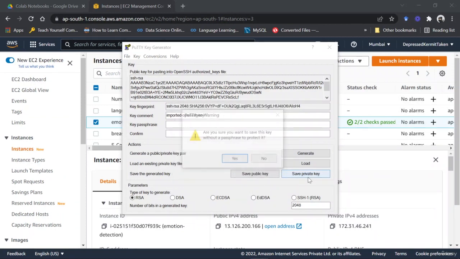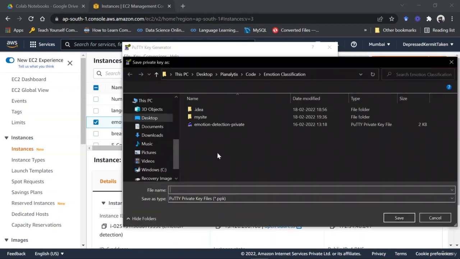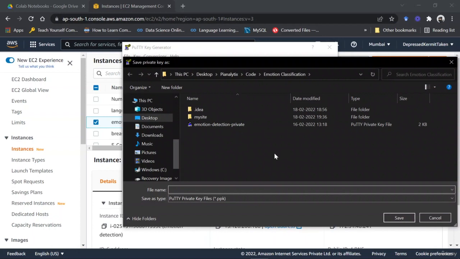Then click on save private key. Click on yes and save it in the same directory or keep it somewhere else. Again, you have to keep it somewhere where you can access it and also remember it. So type in any name, and see that we are saving it in a ppk format, that is PuTTY private key. You can also see I've already created one for myself, emotion detection private, again a ppk file. So you have to click on save here.